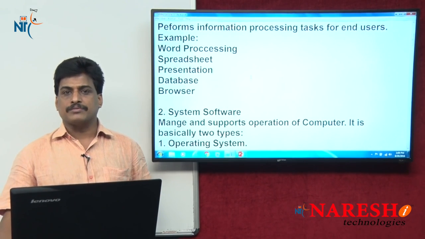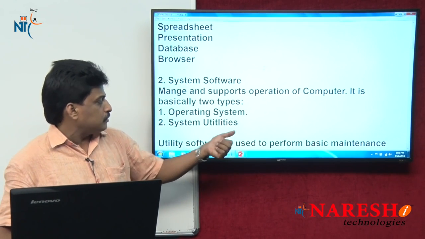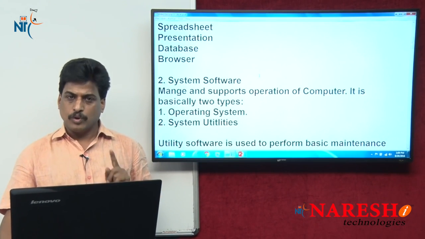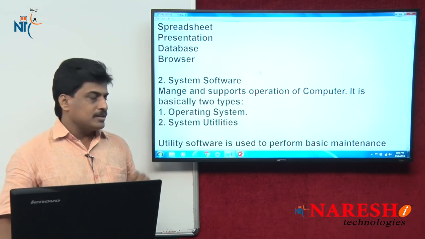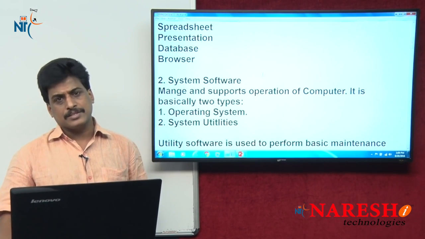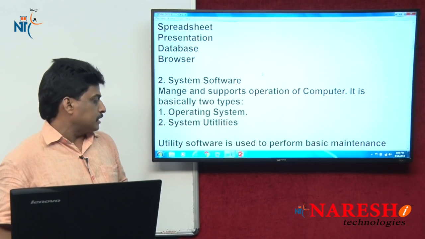System software manages and controls the operations of the computer. It is basically of two types: first is the operating system, second is system utilities. What is an operating system? We'll discuss that one. First, let's look at utilities.